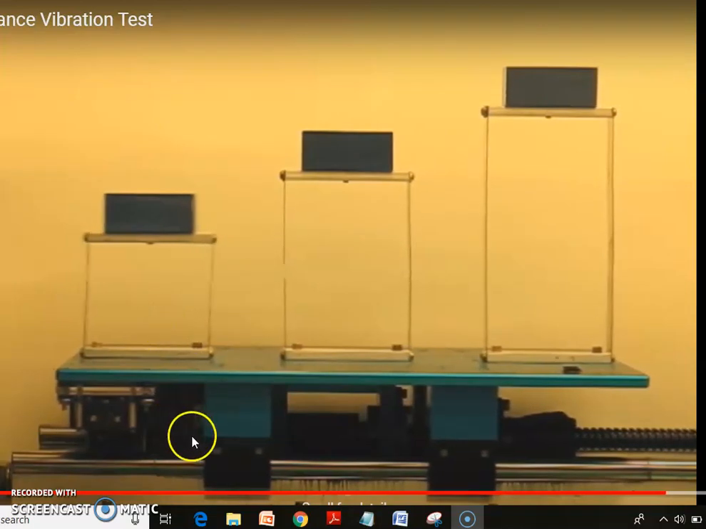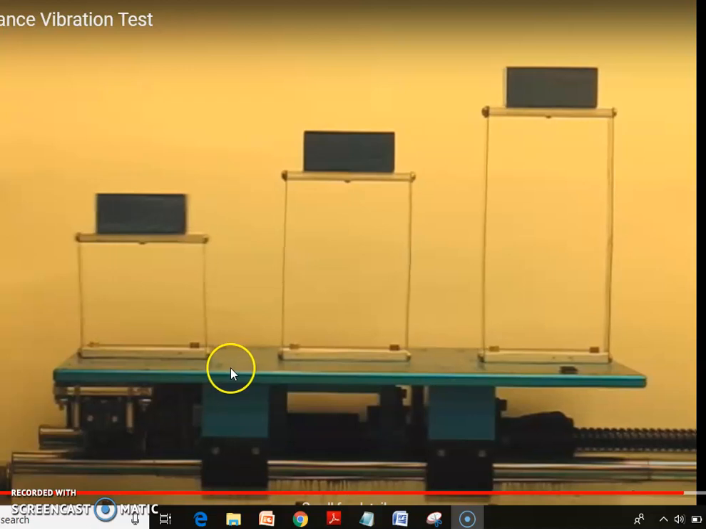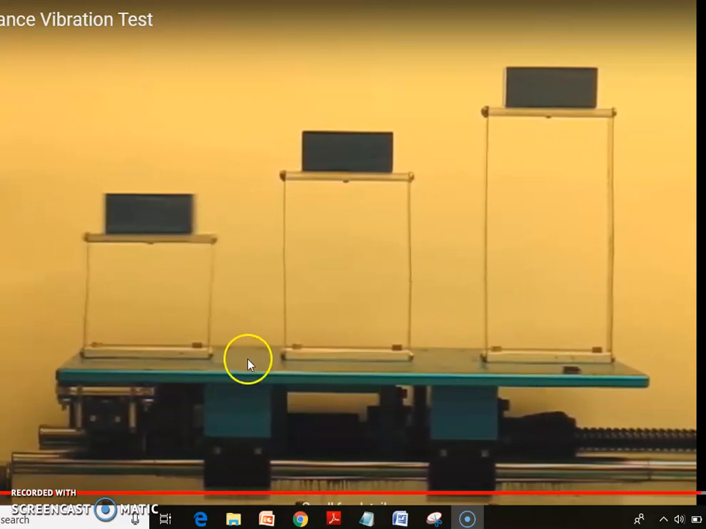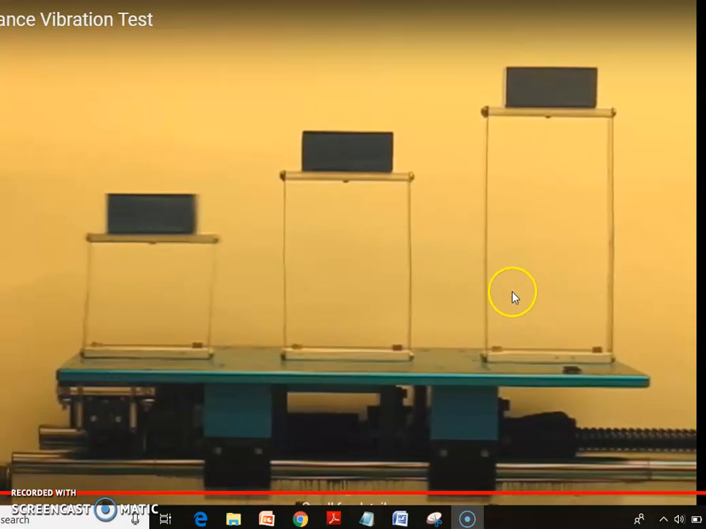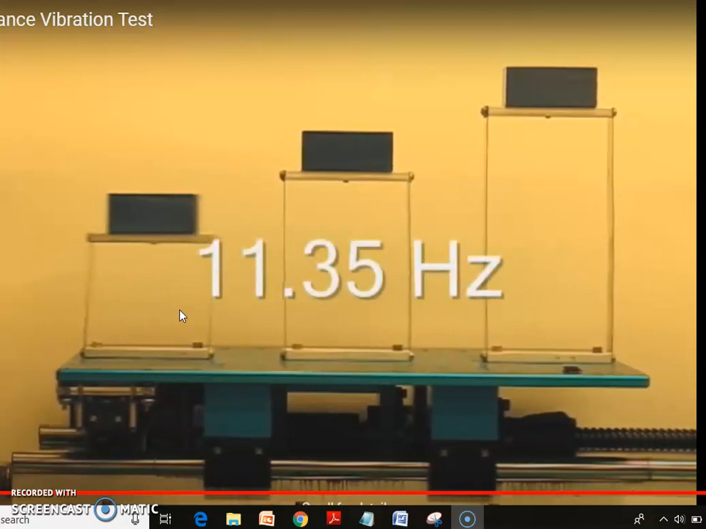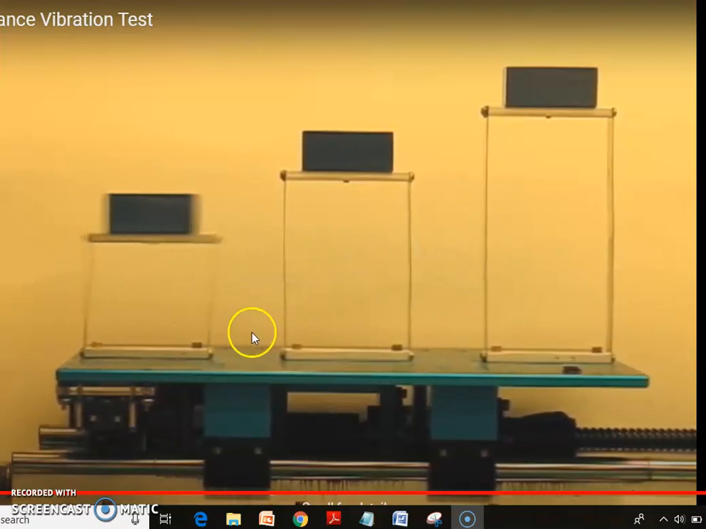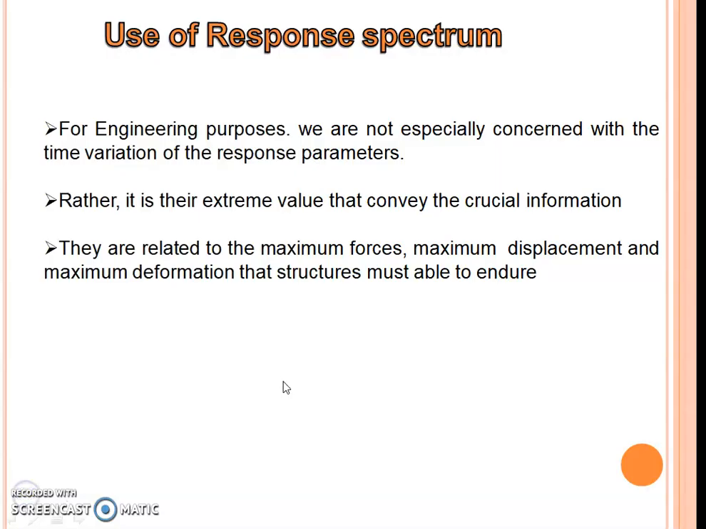You can see here that all structures have the same base vibration because all structures are fixed on a common base. All structures are vibrating, but structure 2 and structure 3 are not responding. In this case only structure 1 is giving peak response, because the excitation frequency omega matches with its natural frequency, which is almost 11.35 hertz.